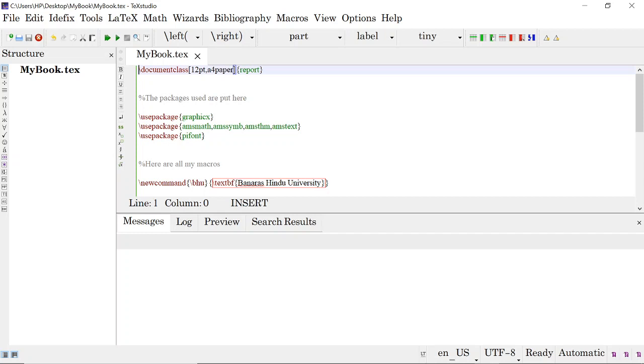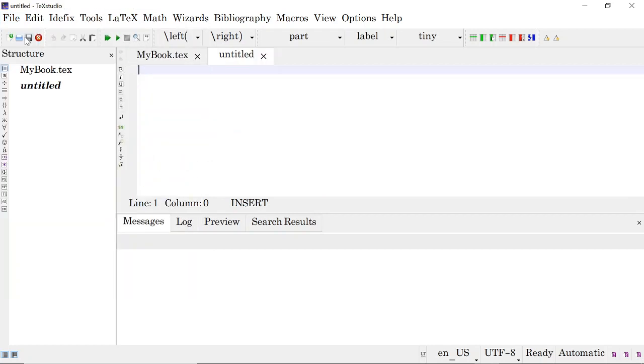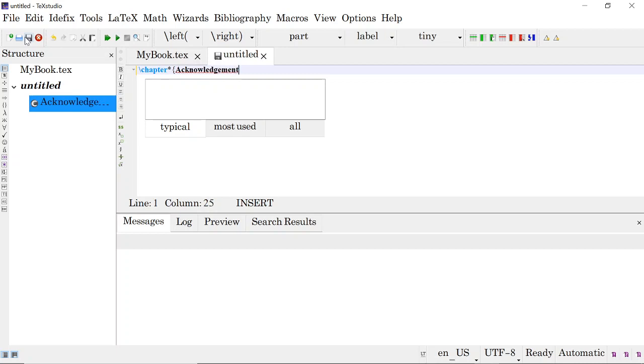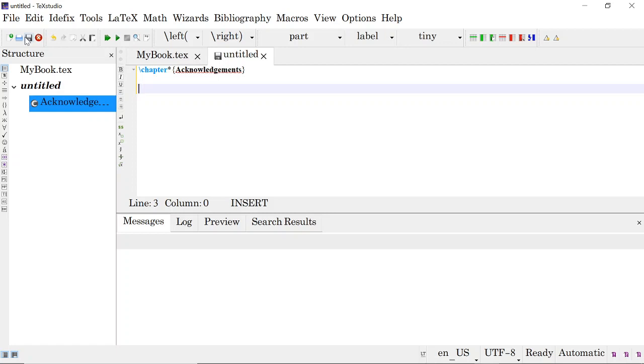The next thing is, whatever you want to put, you can create in a separate text file. So I am creating a new text file, and in this text file I am writing, suppose, acknowledgements. Because I am using report, chapter is available.